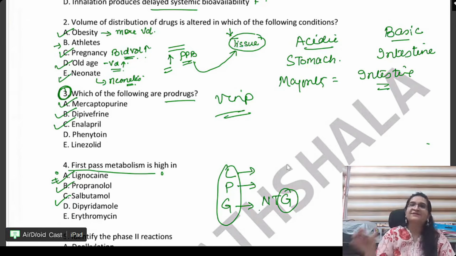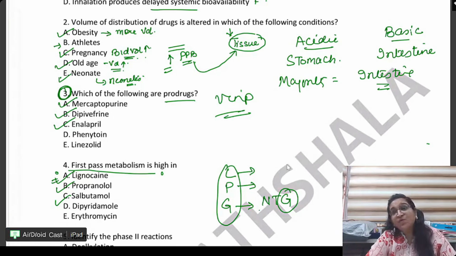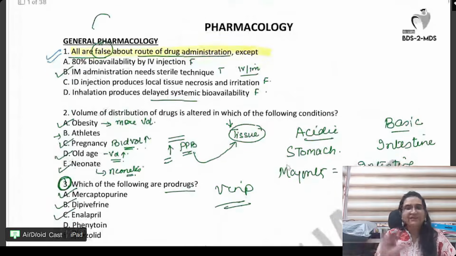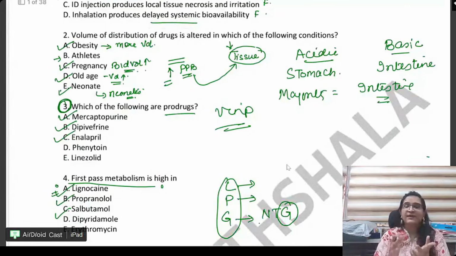But the time and the surface area determine that all drugs are absorbed in the intestine. Correct? If they ask you, acidic drugs should be absorbed more in stomach, basic drugs should be more absorbed in intestine. But practically, if we see, all the drugs are absorbed in the intestine. Correct? Next, the bioavailability connection with the dose, with absorption, with first pass metabolism, anything can come. So bioavailability is very important.